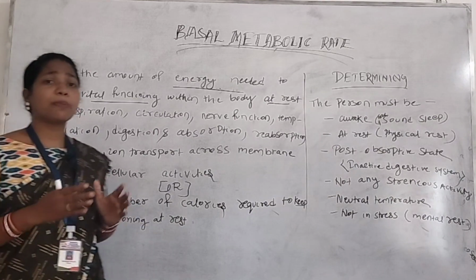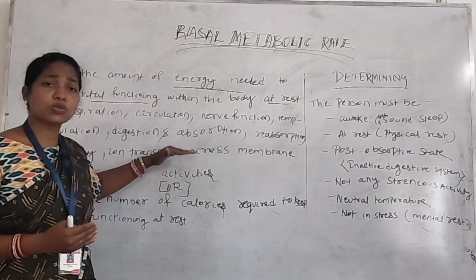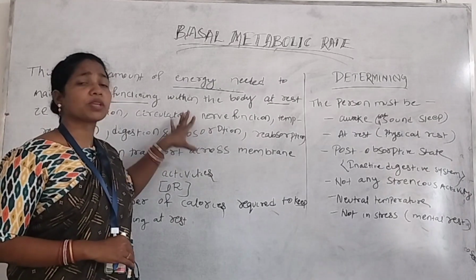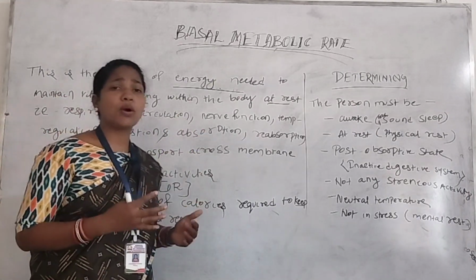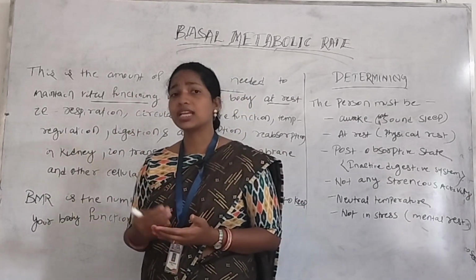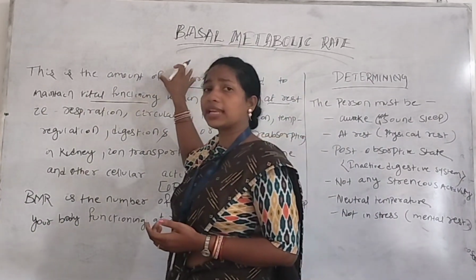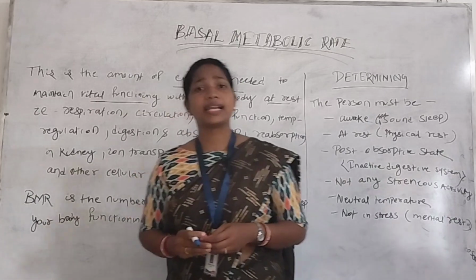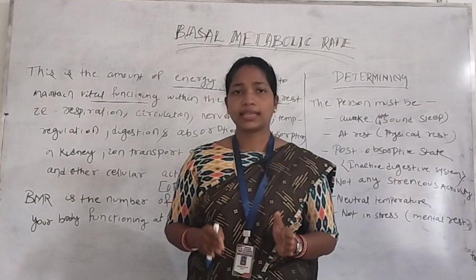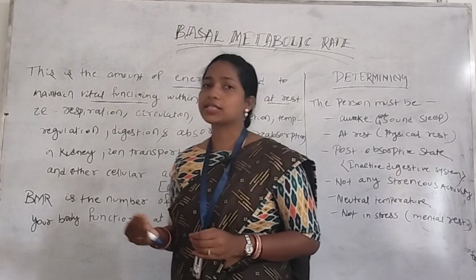So we have already discussed what the vital functions are that occur inside our body. For maintaining those functions, the amount of energy we need, if we calculate that energy, is called basal metabolic rate. And the basal metabolic rate is always accurate during the rest period. So what does the rest period mean? If we have completed our sleep and are resting, that means we are not doing any type of activity. So that is called rest.